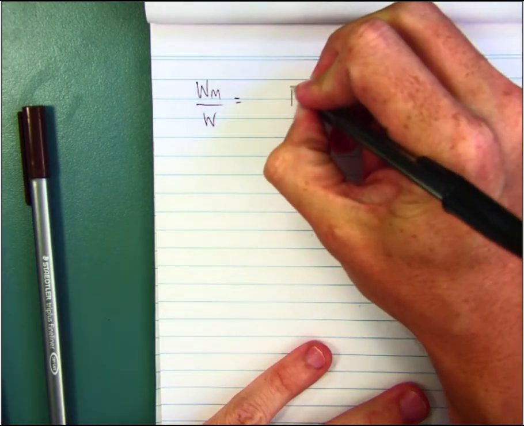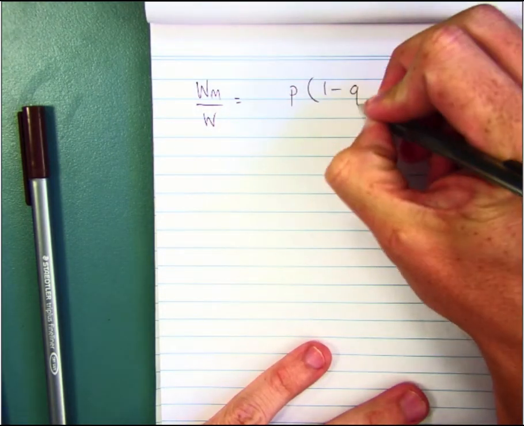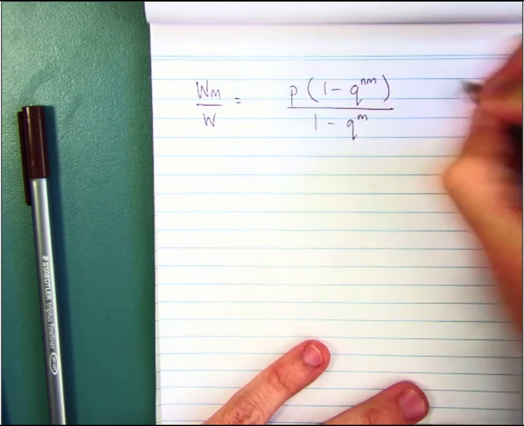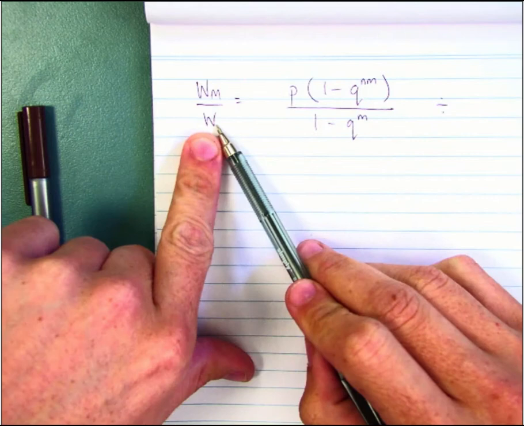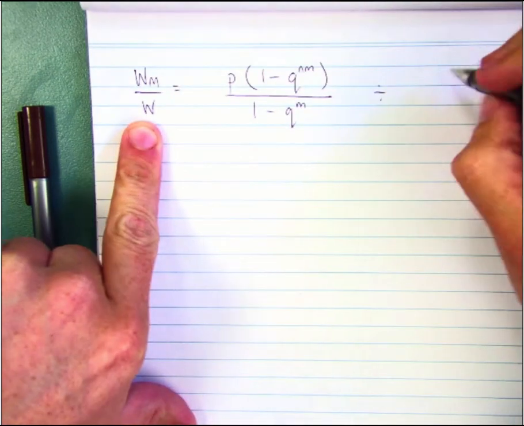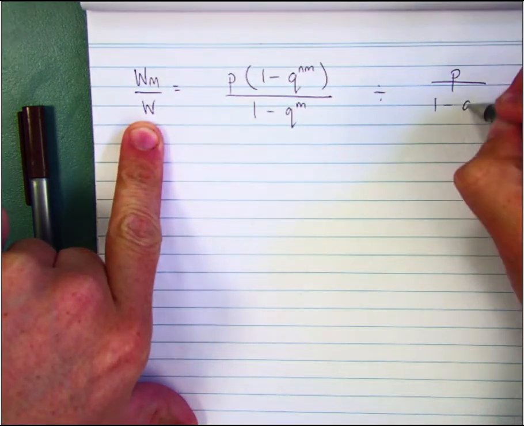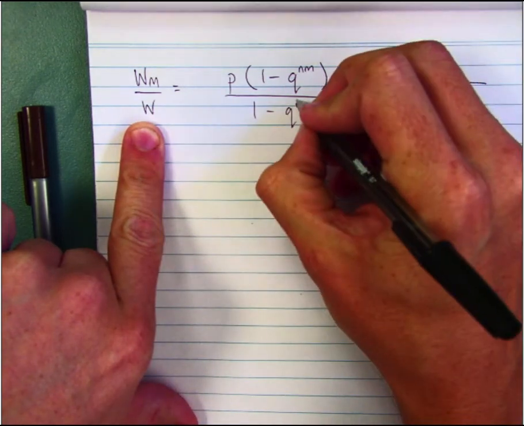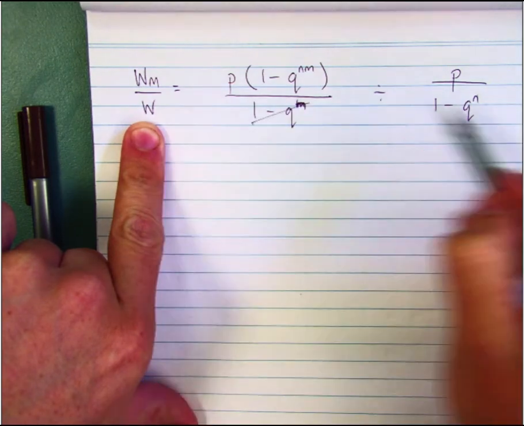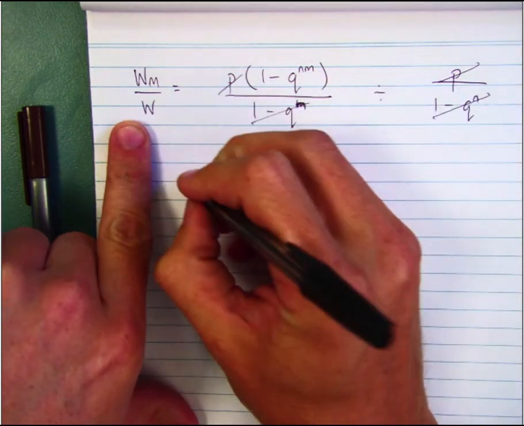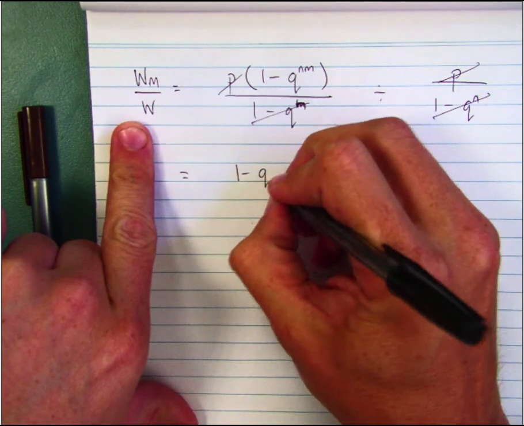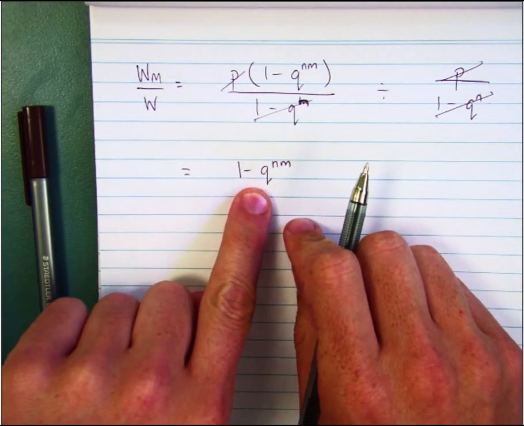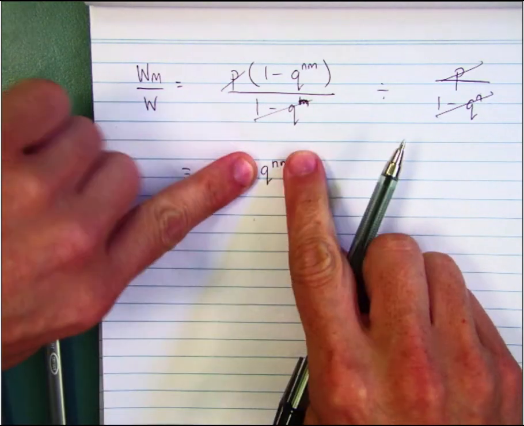So we've got P outside of 1 minus Q to the power of Nm over 1 minus Q to the power of N, divided by, now W we found was the infinite sum, so the infinite sum was P over 1 minus Q to the power of N, not M here, sorry. Now, that does a lot of cancelling, which is awesome, and so we get 1 minus Q to the power of Nm. Now that is so close to what we were talking about. We were talking about Q to the N.